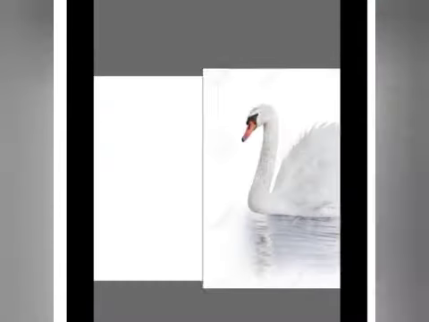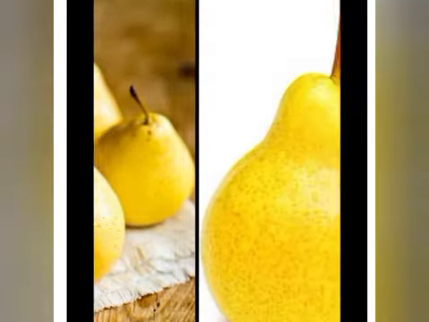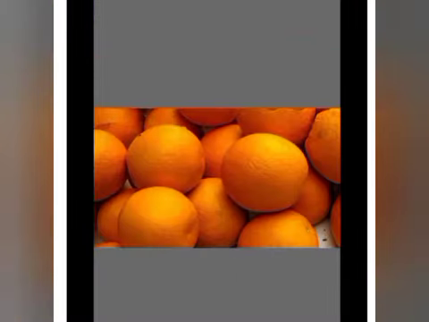The example is sky. Fourth one, white. The example is swan. Sixth one, yellow. The example is pears, pear fruit. Then green, grasses. Violet, clouds. And the last one is orange, orange.